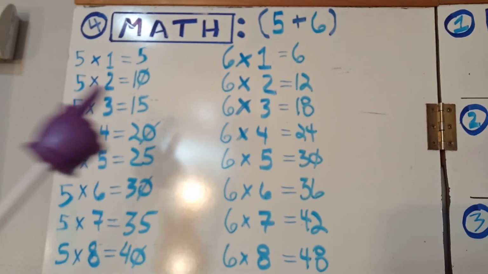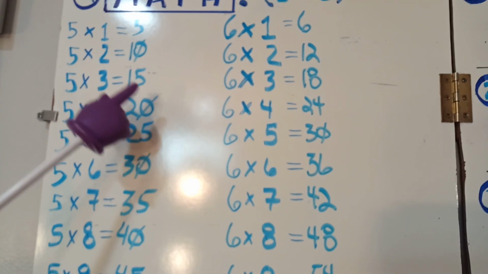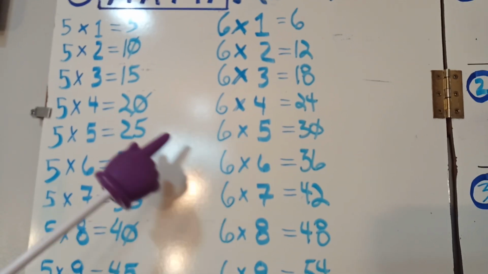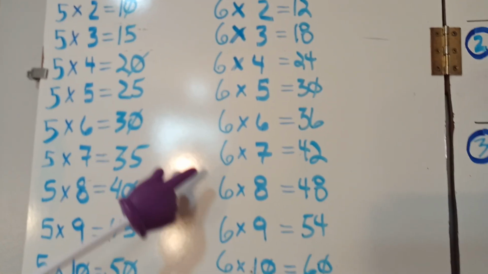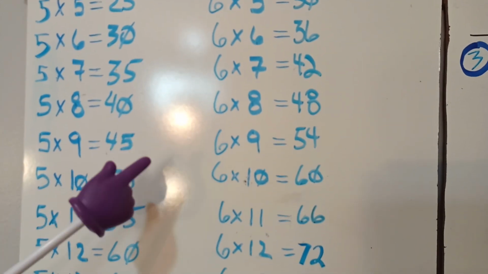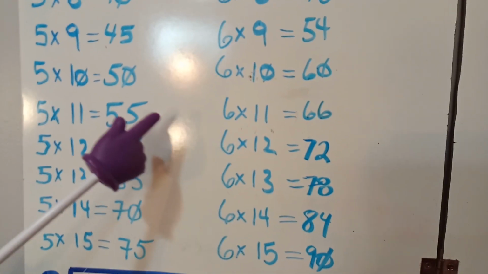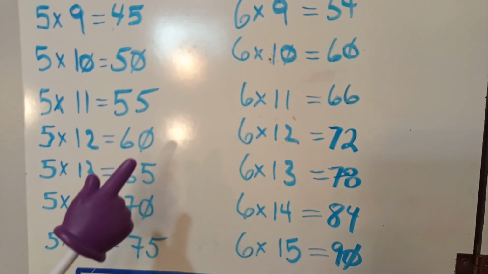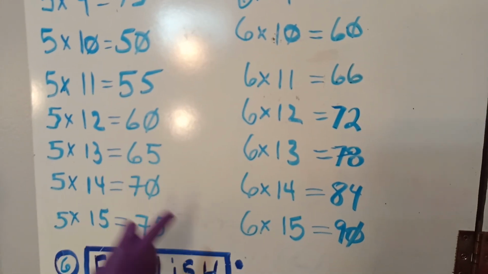6 times 1 equals 6. 6 times 2 equals 12. 6 times 3 equals 18. 6 times 4 equals 24. 6 times 5 equals 30. 6 times 6 equals 36. 6 times 7 equals 42. 6 times 8 equals 48. 6 times 9 equals 54. 6 times 10 equals 60. 6 times 11 equals 66. 6 times 12 equals 72. 6 times 13 equals 78. 6 times 14 equals 84. 6 times 15 equals 90.